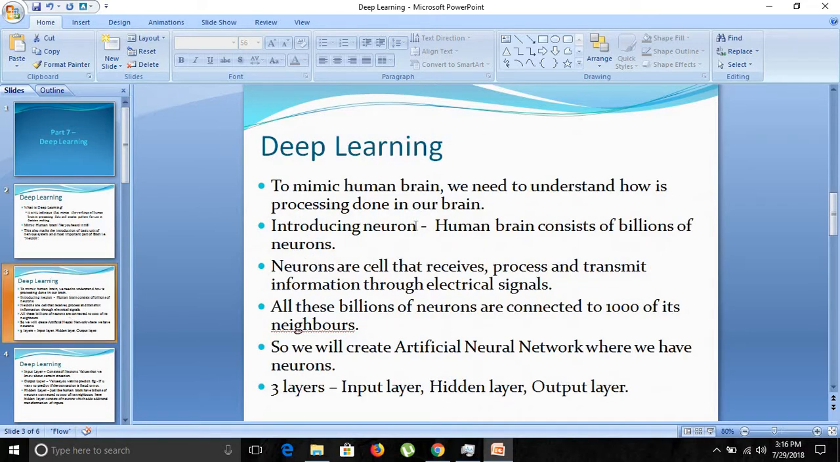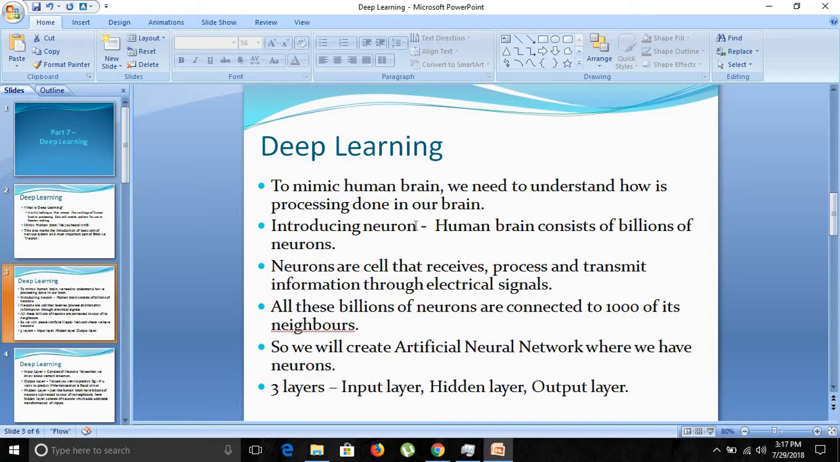To mimic our human brain, we need to understand how the processing is done in our brain, right? That is the neuron. And what are neurons? Neurons are cells that receive, process and transmit information through electrical signals in our brain. All these billions of neurons are connected to thousands of neighbors, and our aim is to create an artificial neural network where we have all those neurons connected to each other. So that is our idea in deep learning.